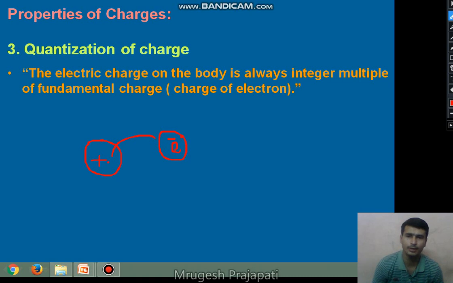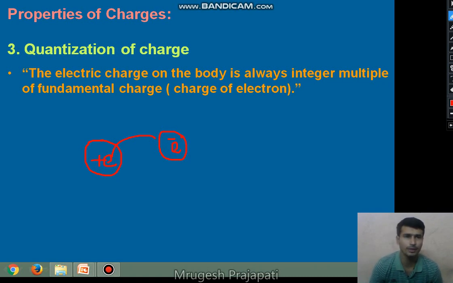It is equal to plus 1e, plus the electron charge. Right? So the total charge of the system is 0, and the positive charge is established on the sphere by removing one electron from the sphere. If we remove one electron from the sphere, plus e charge is established on the sphere.